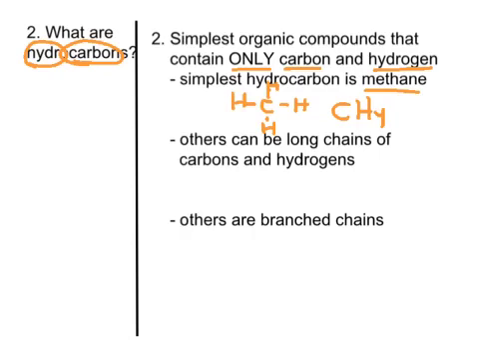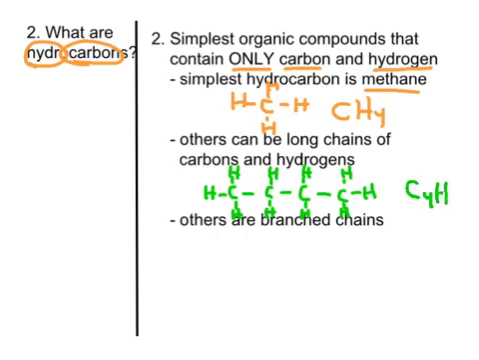Now, there are other hydrocarbons that are very long chains of carbons and hydrogens. So here's an example of one of those. Okay, here we have a chain of carbons all strung together with their hydrogens around it. So this is butane, which is C4H10. Okay, and then still other kinds of hydrocarbons are branched chains. So they have a long chain, and then they've got branches coming off of it. So let me show you an example of that one.